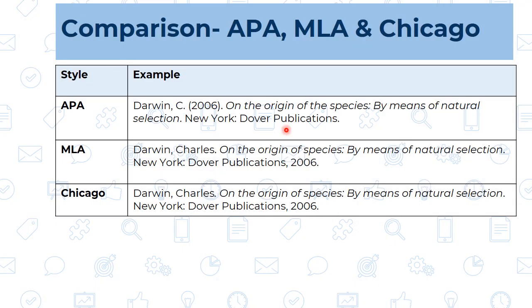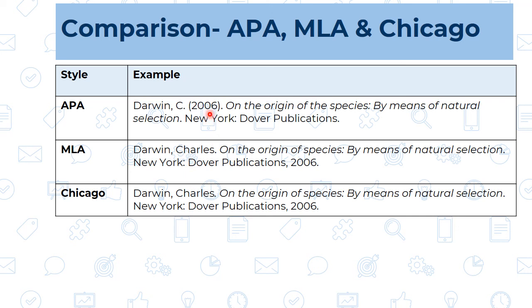Now if we compare the example of all these three styles, especially for better understanding I have taken the one example only, so that it will be easier for you to make the comparison. There are 2 points which we can highlight in the example, that in the APA style the author's first name, only the initial is used, and in the MLA and Chicago the complete first name is used, that is only C and here Charles and Charles.